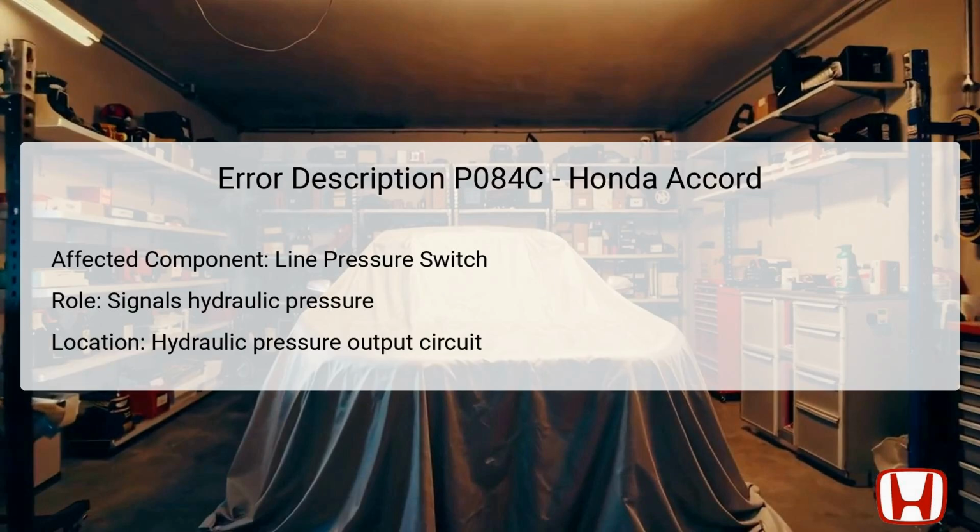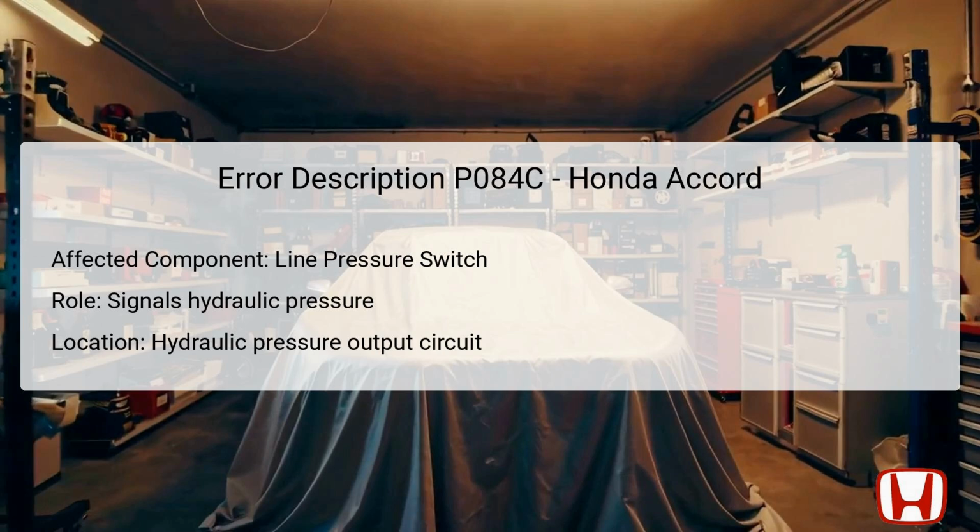The DTC P084C, describing the line pressure switch stuck in the on position, is primarily related to the line pressure switch itself. This switch is a vital component that helps in regulating the hydraulic pressure output from the line pressure solenoid valve A. It is located within the hydraulic pressure output circuit, specifically where the solenoid valve disperses hydraulic pressure. When the line pressure solenoid valve is functioning correctly, it lowers the line pressure, turning the switch on. Conversely, if no pressure is outputted, the switch should signal off.